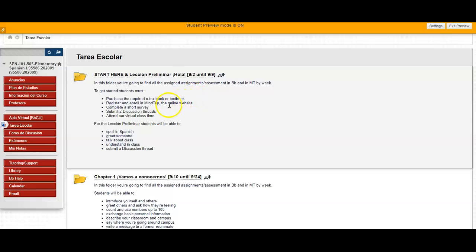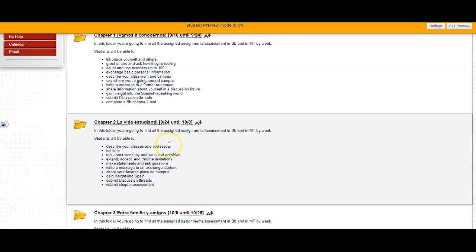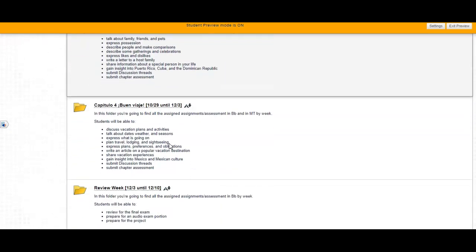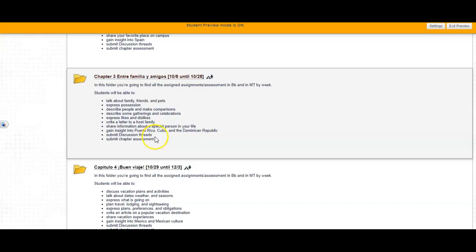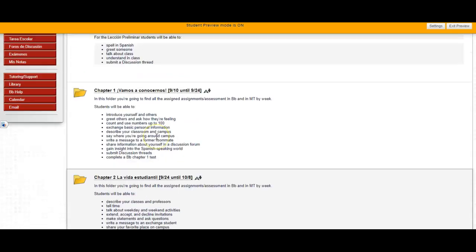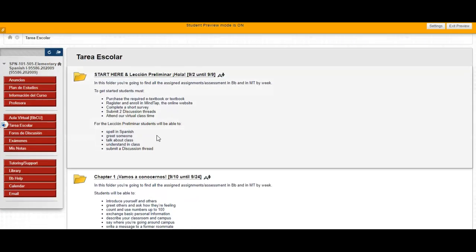Where you start, right here, please. This is the first step where you go. Chapter 2, Chapter 3, Chapter 4, the review week, and then the final. And everything here telling you how long everything will be taking, where we would have everything. So you want to know what are we doing? Boom, it's right in here.